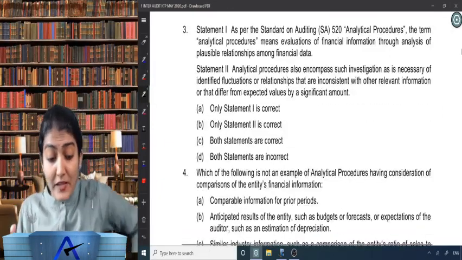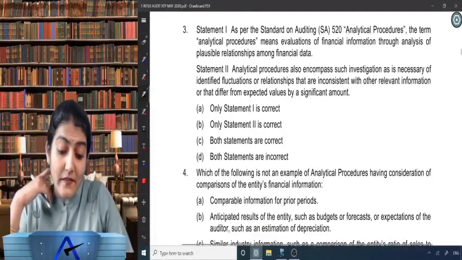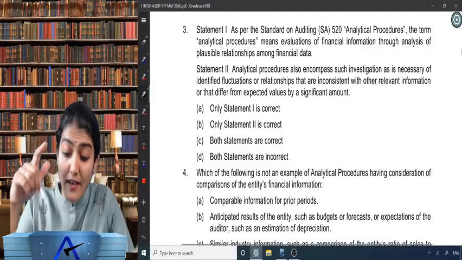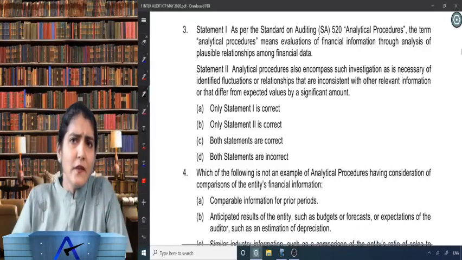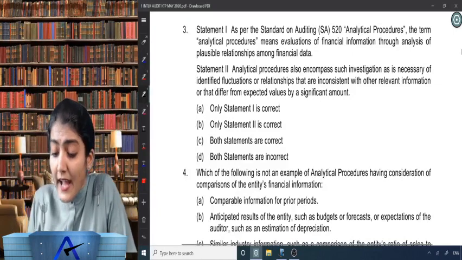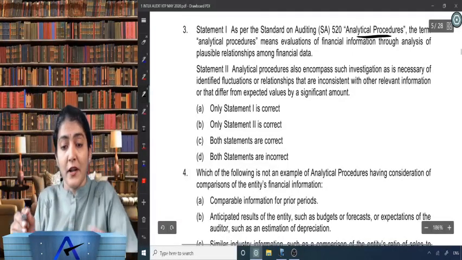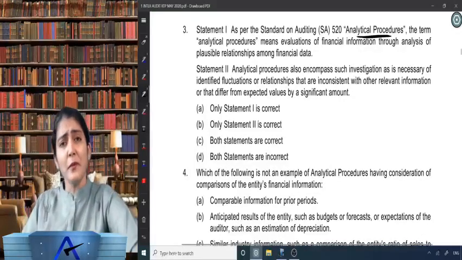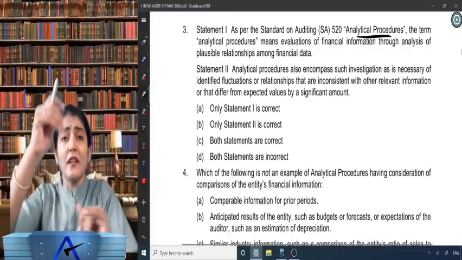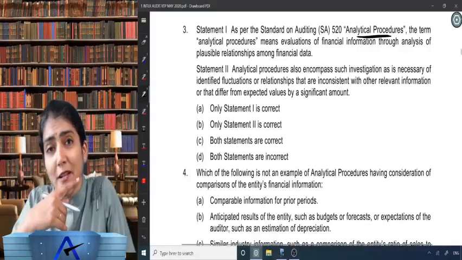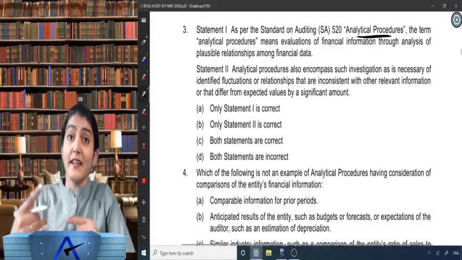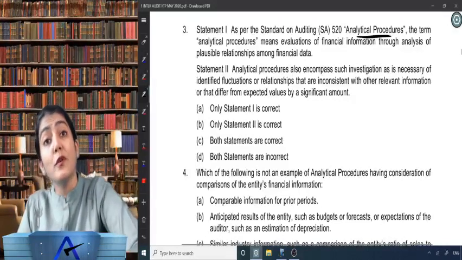Next one. 3. Statement 1. Oh, again they are writing statements. Okay, no problem. As per SA 520, analytical procedures, the term analytical procedures means, right, you're seeing this MCQ revision video over here. Before reading what is over here, can you check with yourself by pausing the video, without seeing the presentation or the PDF, whether you know the definition of analytical procedure? When you read it, you will only acknowledge, yes this is the definition or this is not. But on your own, do you know about it?